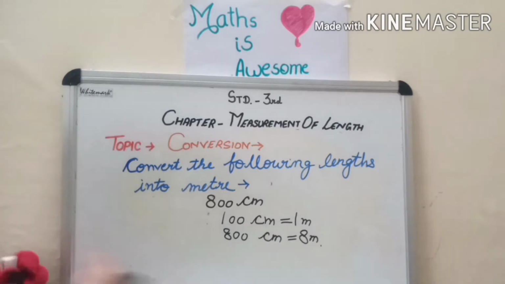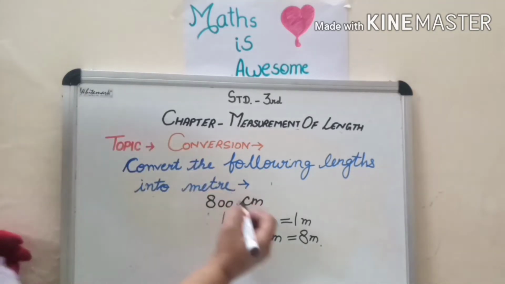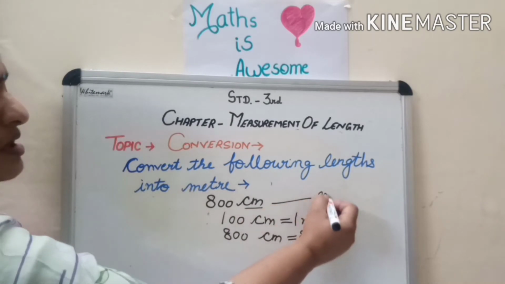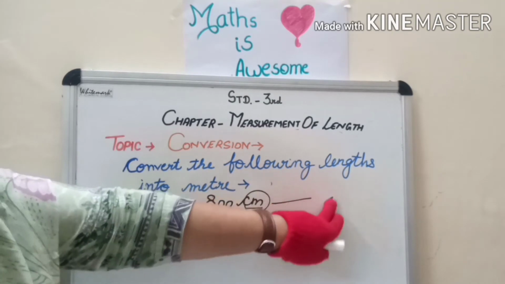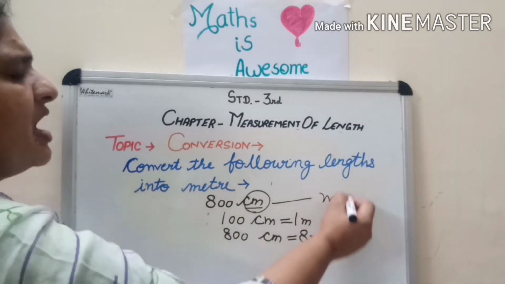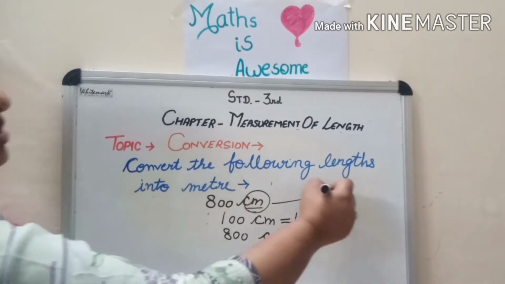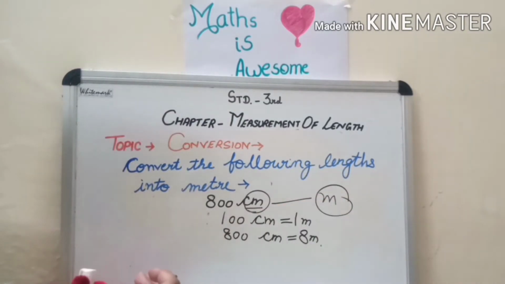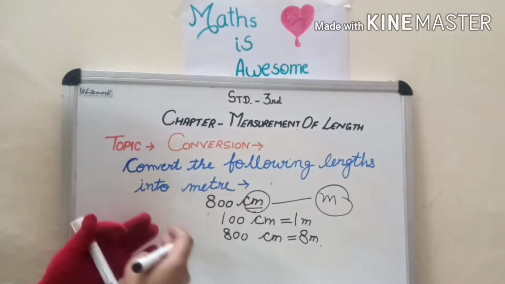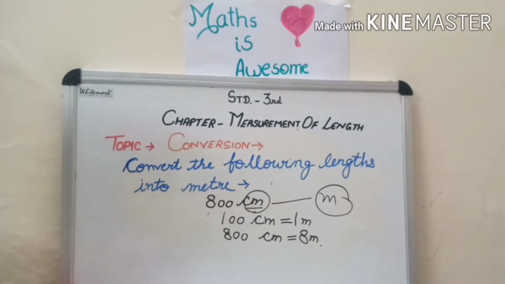Or simply, children, you can think: if we have to convert a smaller unit into a bigger unit, what is the smaller unit? Centimeter. What is the bigger unit? Meter. If we have to convert a smaller unit into a bigger one, the number will decrease, the number will be less. We divide and we get the answer.